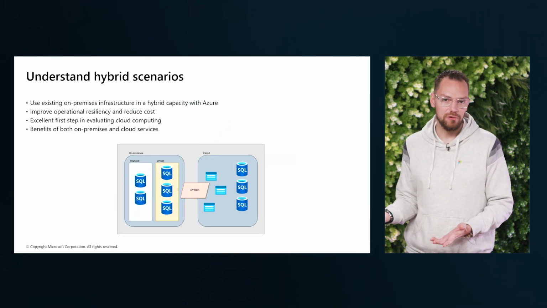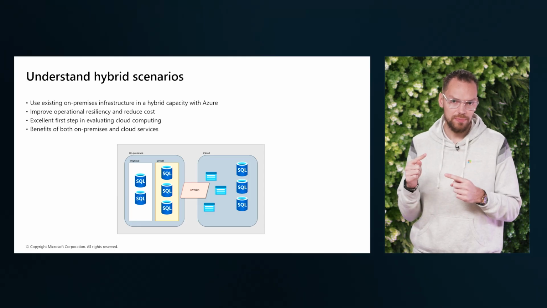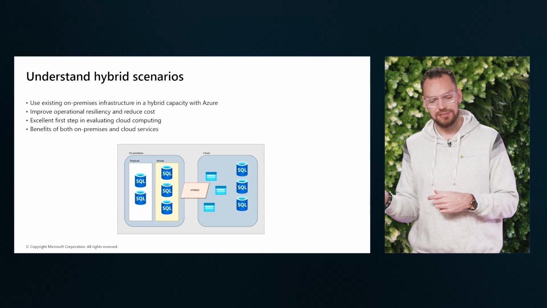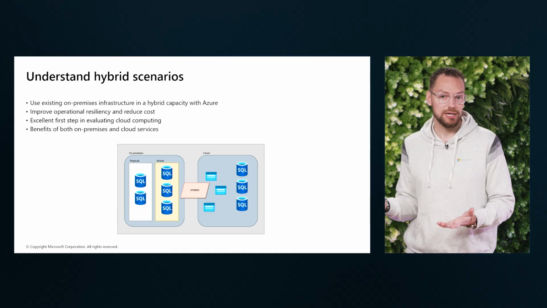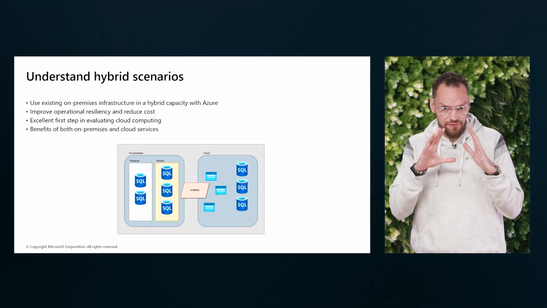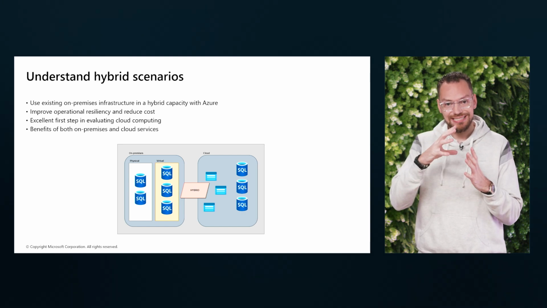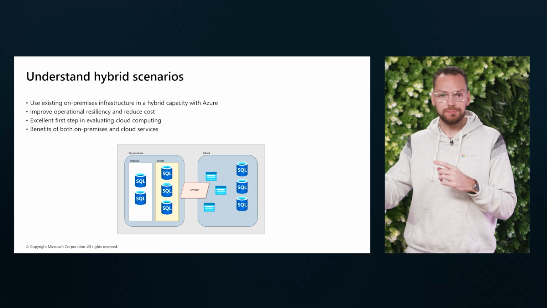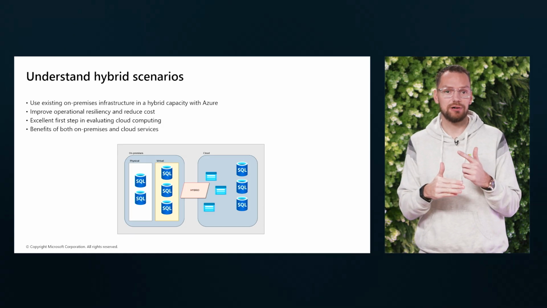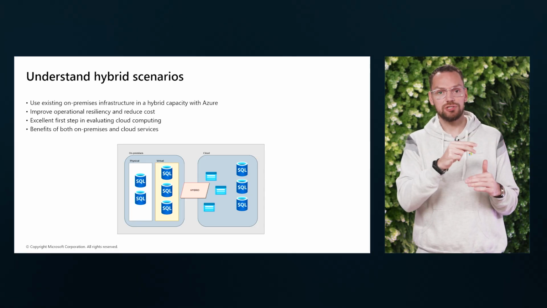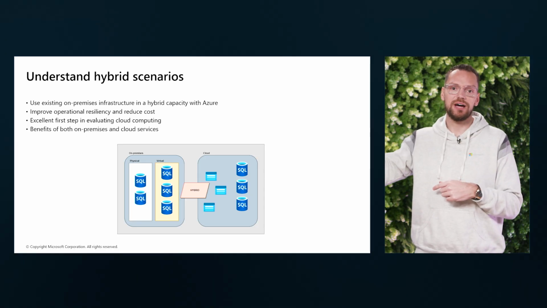Now, can we have both? Well, we can combine on-premises infrastructure with some of the resources in Azure. That's an option, right? This is possible. So think about a scenario with the organization Contoso transitioning to Azure. Hybrid scenarios could allow Contoso to leverage their existing on-premises infrastructure while integrating it with Azure.